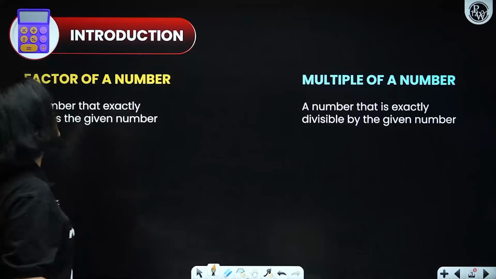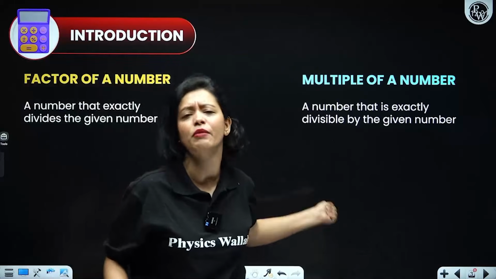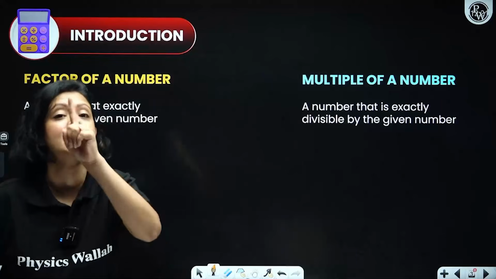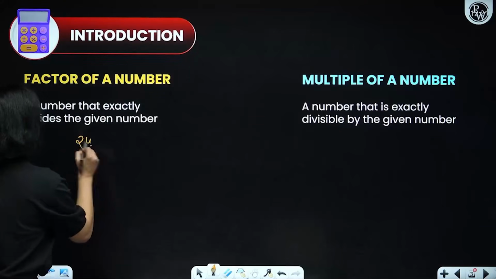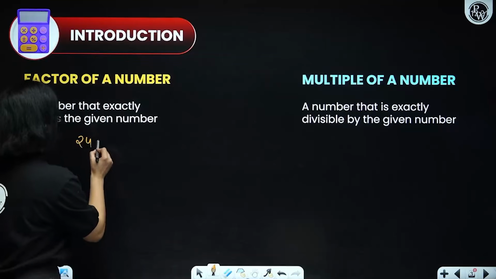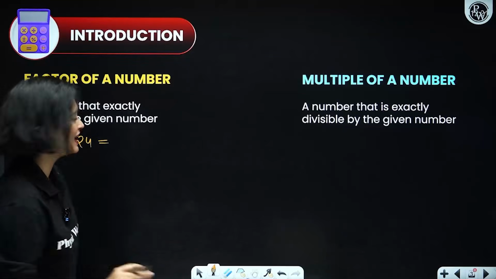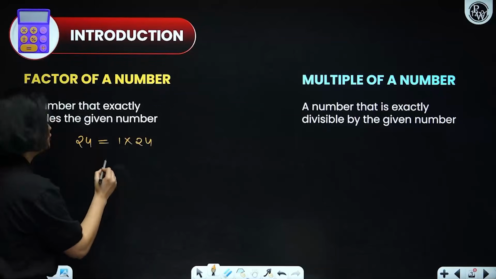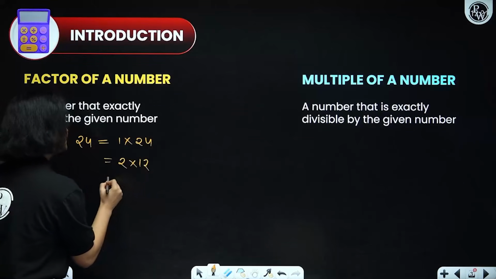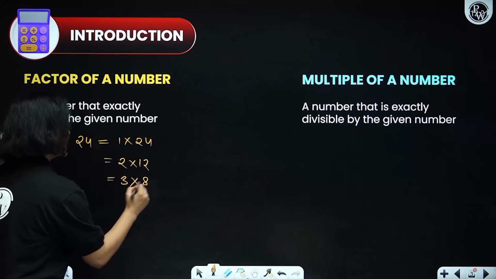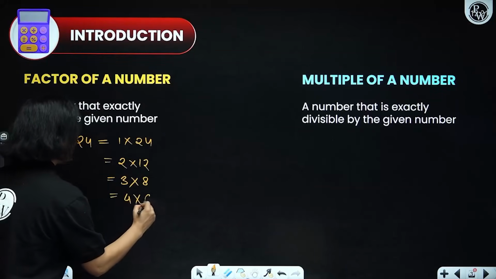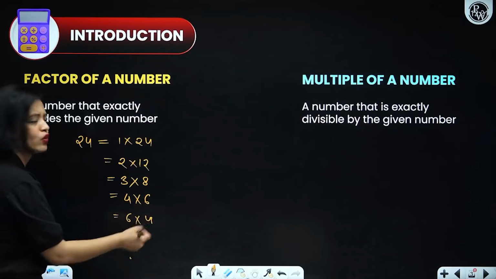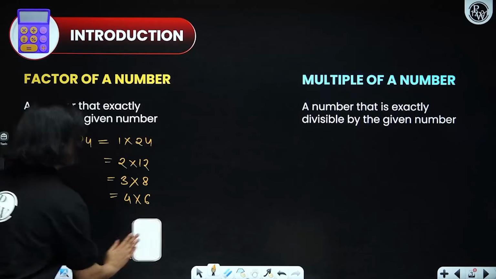Let's start by discussing the factor of a number. What is the factor of any number? Factors of a number are those numbers that divide the given number. For example, let us take 24. What are the factors of 24? To find that, we have learned in smaller grades that you just have to write 24 as a product of two numbers. So 1 into 24, then 2 into 12, then 3 into 8, then 4 into 6, and after that repetition starts: 6 into 4 is actually 4 into 6 only, so you don't have to write it down.